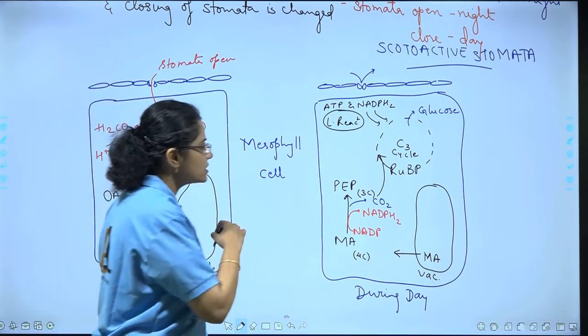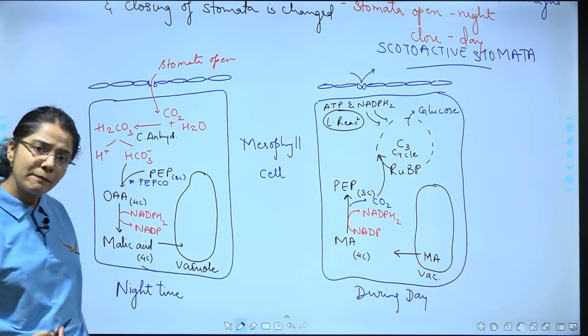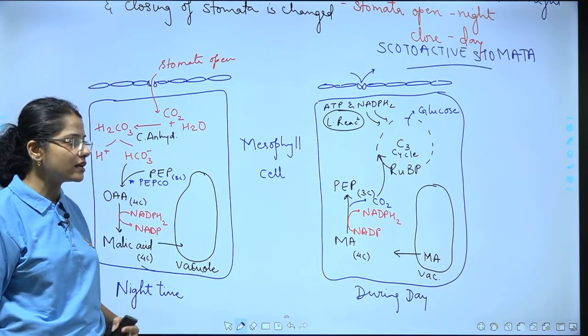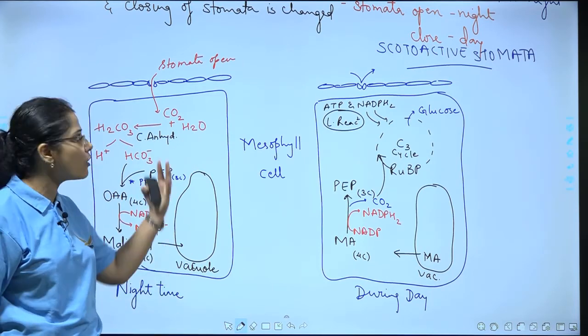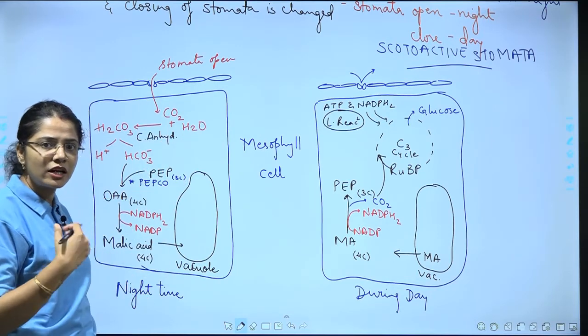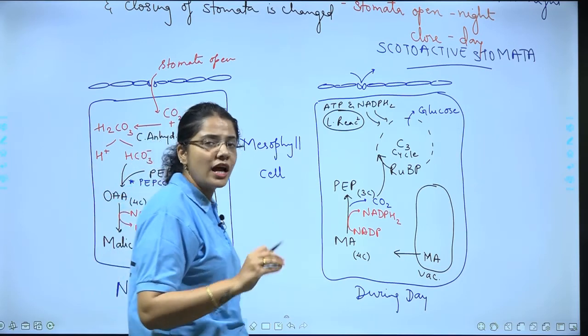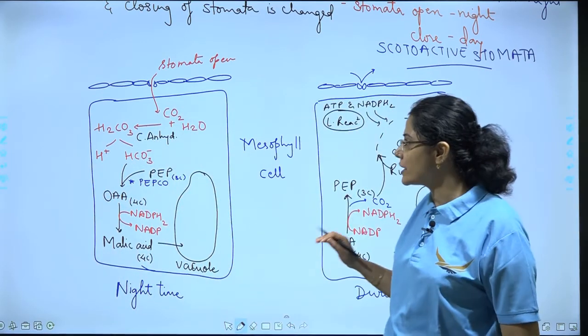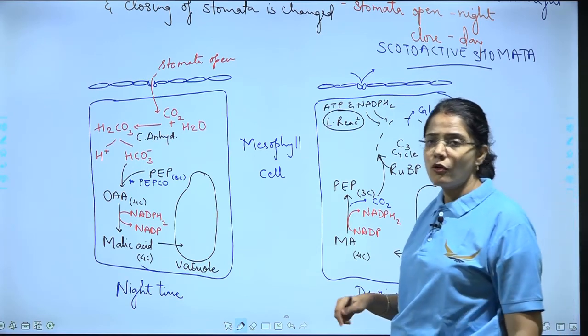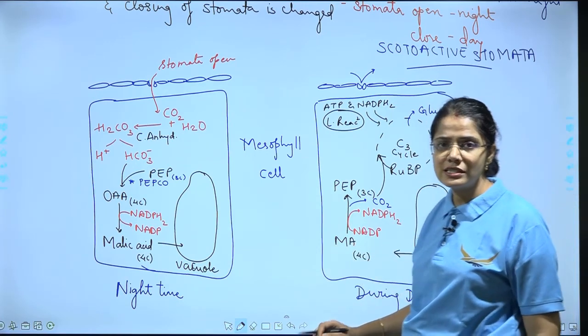So in turn, this is how these CAM plants have made some changes in their system of opening and closing of stomata, and thereby they are avoiding photorespiration and also trying to manage the water loss due to transpiration. Hope you all have followed this.